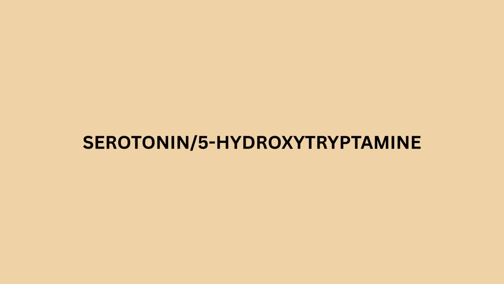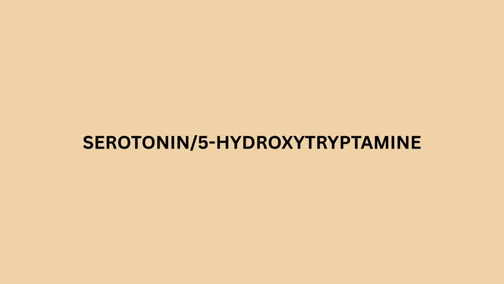Now let's talk about serotonin, also known as 5-hydroxytryptamine. This is present in chromaffin cells of the spleen, nervous tissue, mast cells, and platelets, and even in the gastrointestinal tract. It causes vascular permeability and vasodilation similar to histamine, but it is not as potent as histamine.